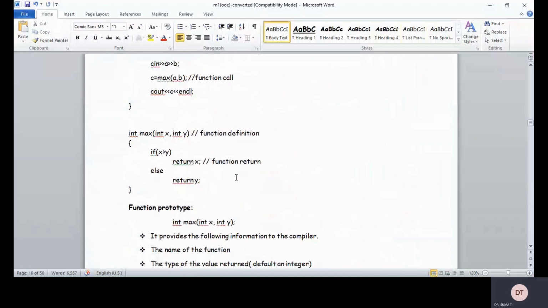Return statement exists only when you are returning a value, right? So if they don't ask for returning the value from that particular function to the main, then you need not give the return word, right? You can display the value in the function itself.